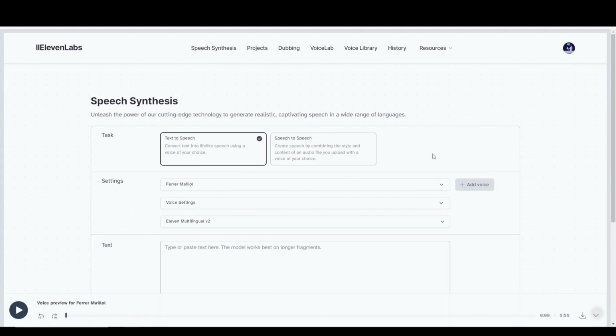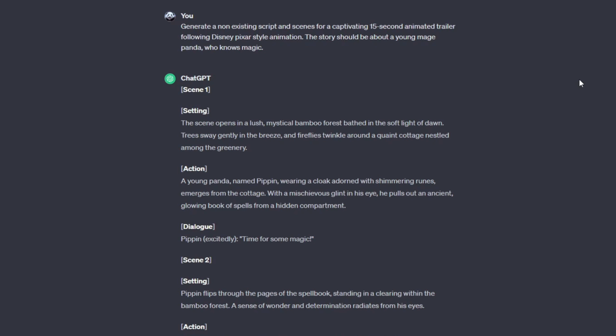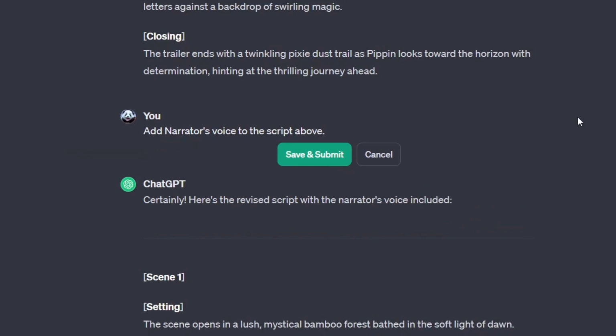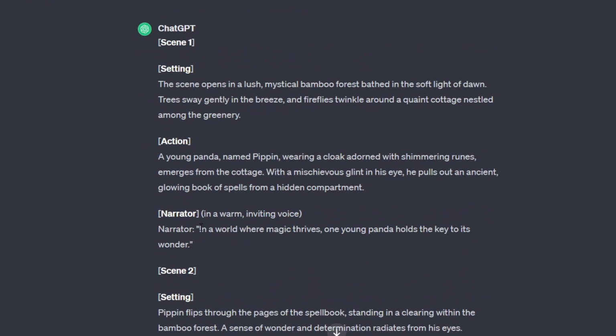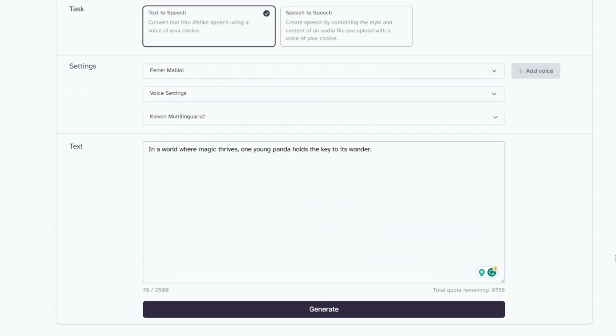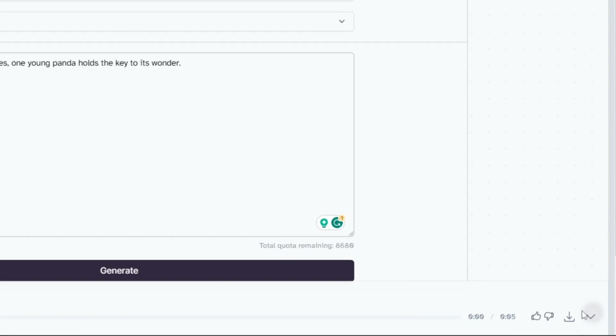When you get to this point, all you have to do now is go back to ChatGPT. However, if you don't have a narrator's script like this, don't worry. Simply use this prompt, add narrator's voice to the script above, and there you have it. Now, copy the narrator's script for each scene and paste it into 11 Labs to generate. Once you're done, download it.